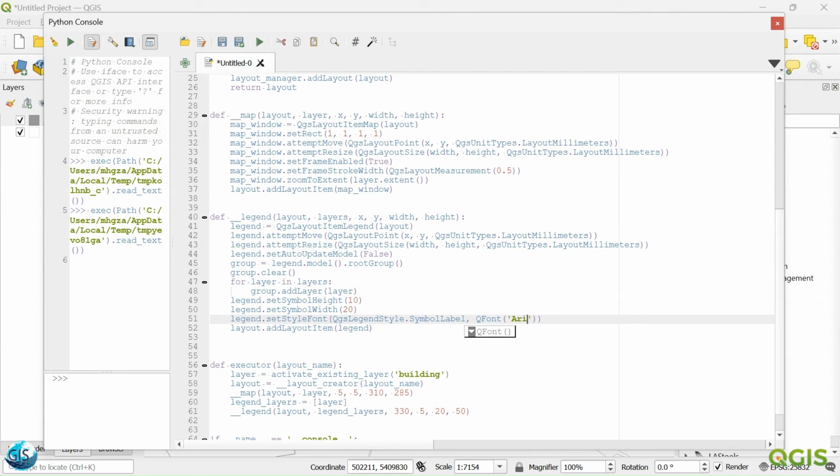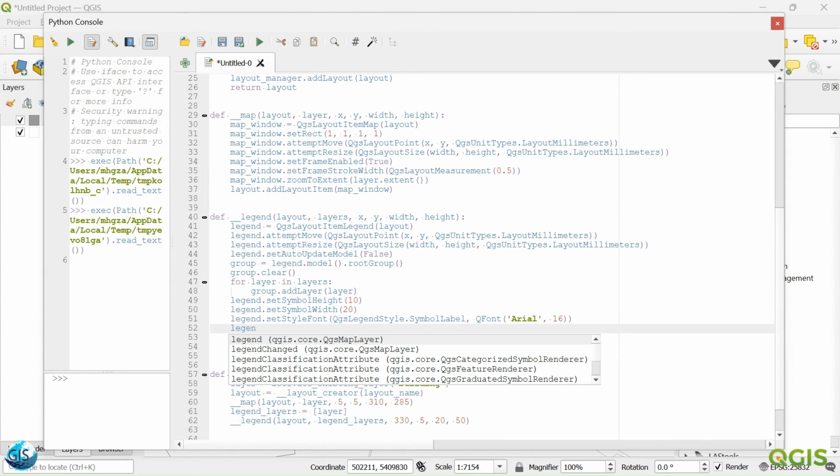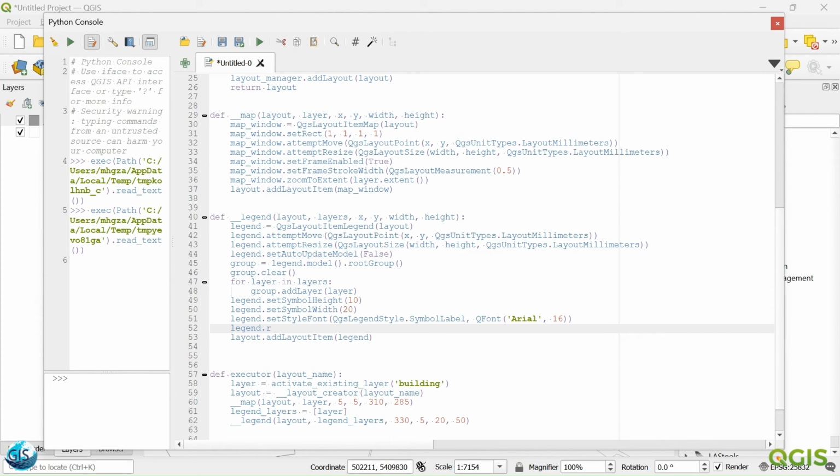So I need the Arial. If the dictation is correct, everything is fine. Maybe we can give 16 anyway. And also we want to have some margins. You want to make a little distance between the label and symbol. So legend dot restyle. In the restyle, what we want to call is the QGIS legend style. Maybe we can just copy it from here and paste it here.